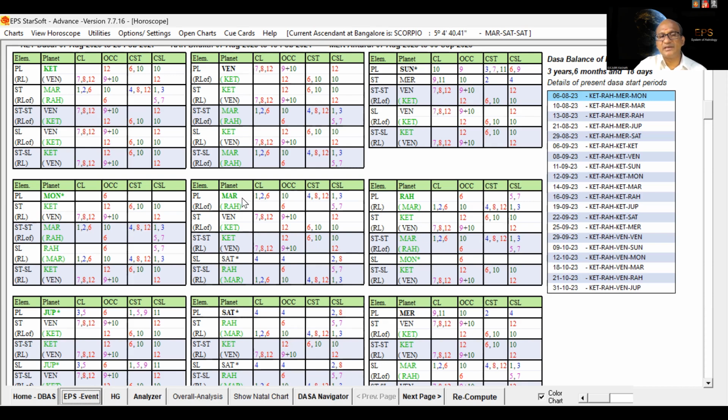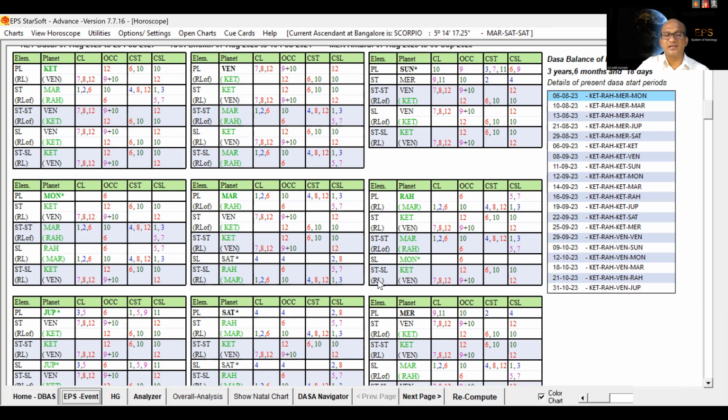Mars is a ruling planet in the star of Venus, not a ruling planet, but representing Ketu, and the sub of Saturn. So Mars is repeated, but at the star level and sub level, it is not a strong ruling planet. I mean, in multiple ways it is not connected. But look at Rahu in the star of Ketu, sub of Moon. I mean, all the 5 levels are ruled by the ruling planets. So Rahu is becoming a strong ruling planet because the sign lord, star lord, sub lord, all are ruling planets. So that way we can identify the influence of the ruling planets on the other planets by way of Rasi lord, star lord, and sub lord.